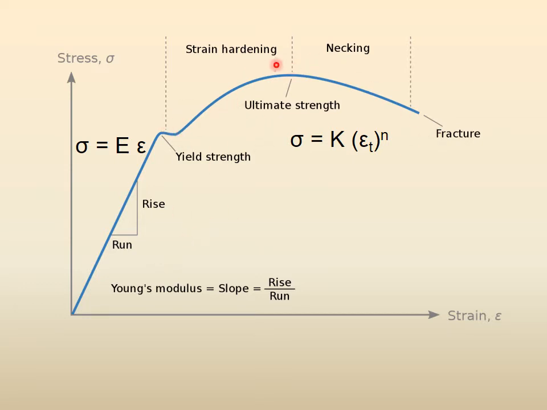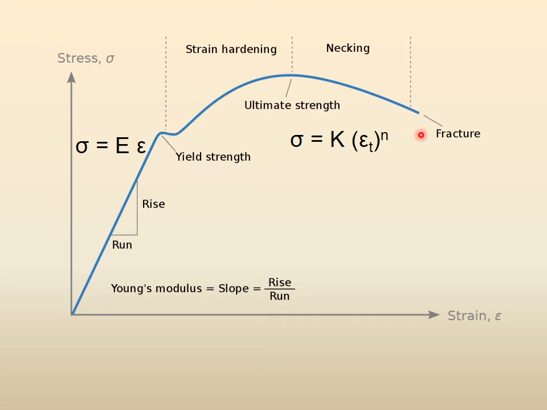If the whole curve is given, then at any point you can find the stress and the given strain. But if the curve is not given for each material, then what is the equation? Because here you don't need to have the whole straight line. You just give me the Young's modulus value, and I know that the equation is sigma is equal to E epsilon. So at any value of a strain, you can find the stress, or at any value of a stress, you can find the strain, if the Young's modulus is given.